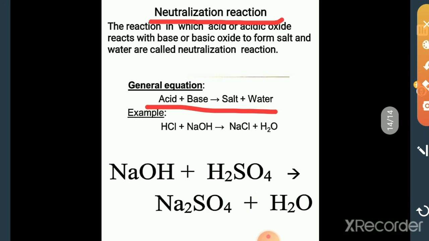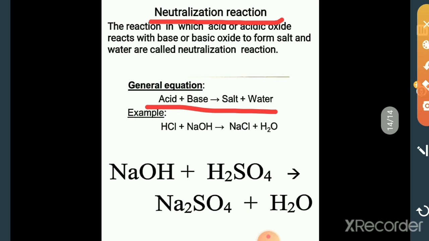This type of reaction is known as neutralization reaction. In this reaction, acid loses its properties and the base also loses its properties. Both acid and base have lost their common properties.